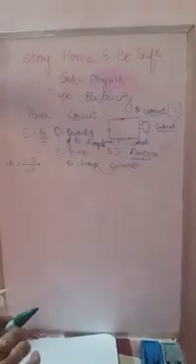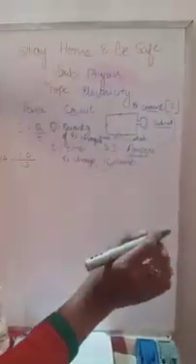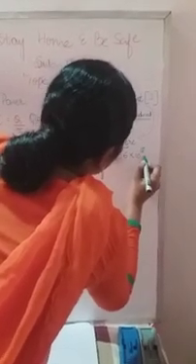So what is the value of 1 coulomb here? 1 coulomb equals 6 into 10 to the power of 18 electrons. Note down this.